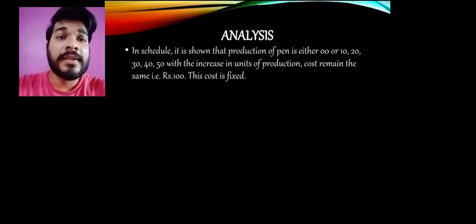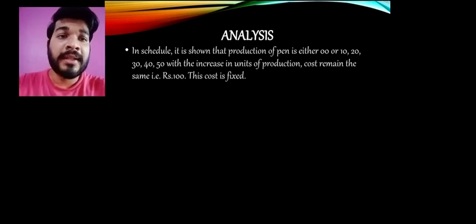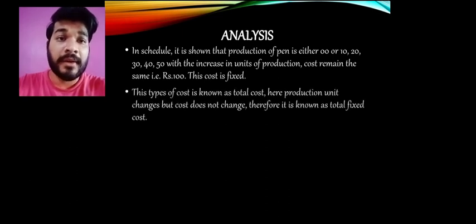Okay, so here is the analysis you have to write for the explanation of this diagram. In the schedule it is shown that the production of pen, here we have taken pen, either it is 0, 10, 20, 30, 40 or 50, no matter how much the production is, with the increase in production the cost remains the same. Production keeps increasing, yet the cost is the same, that is 100 rupees. So here we can say the cost is fixed, and this type of cost is known as total fixed cost.